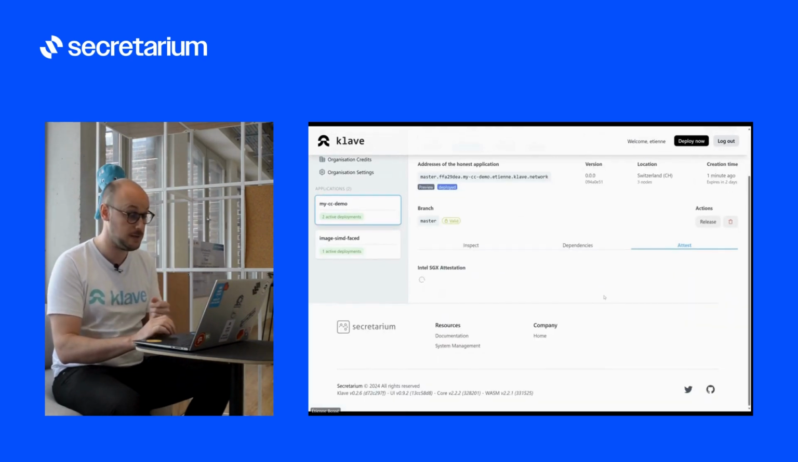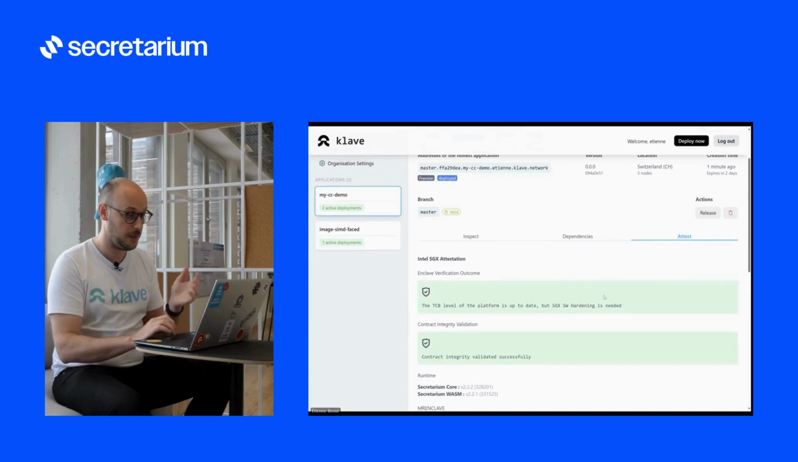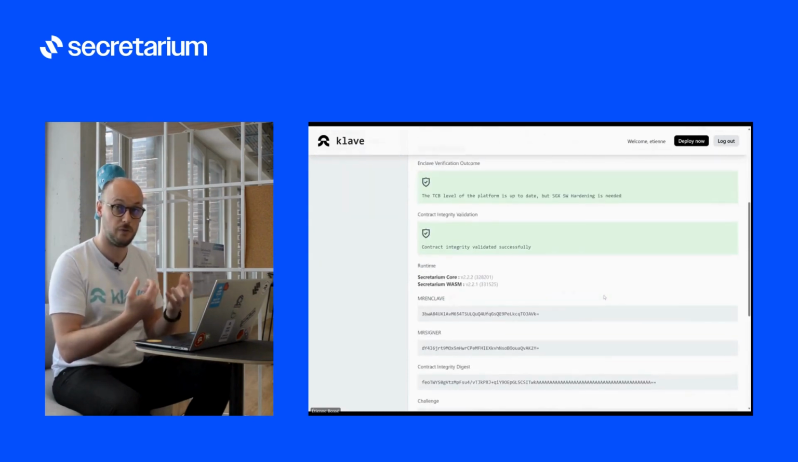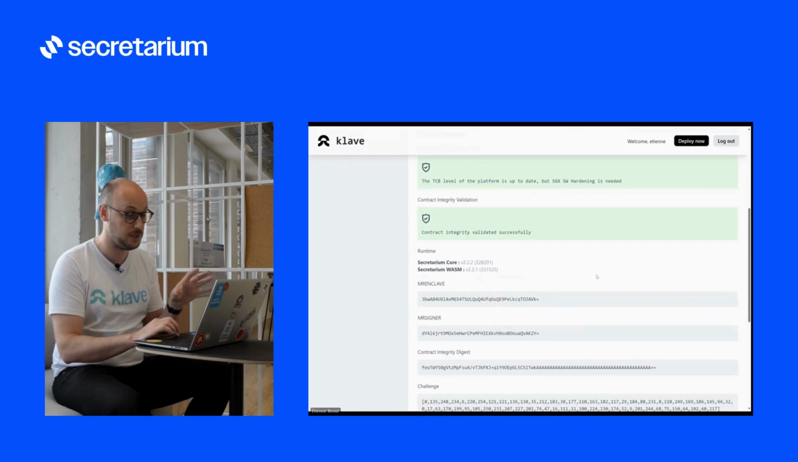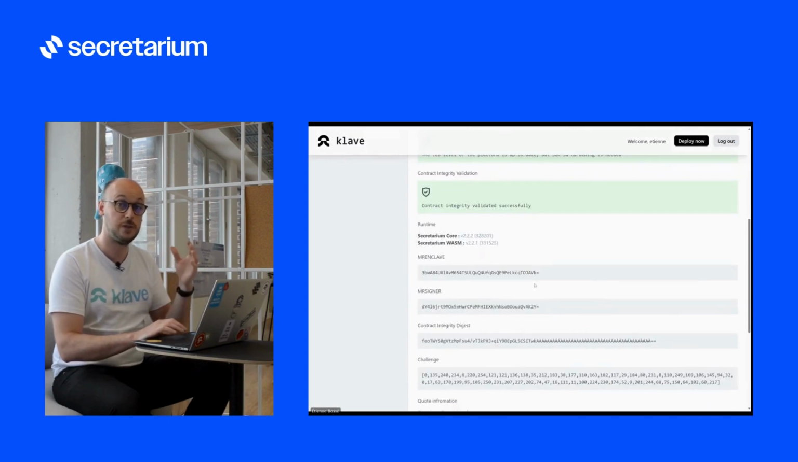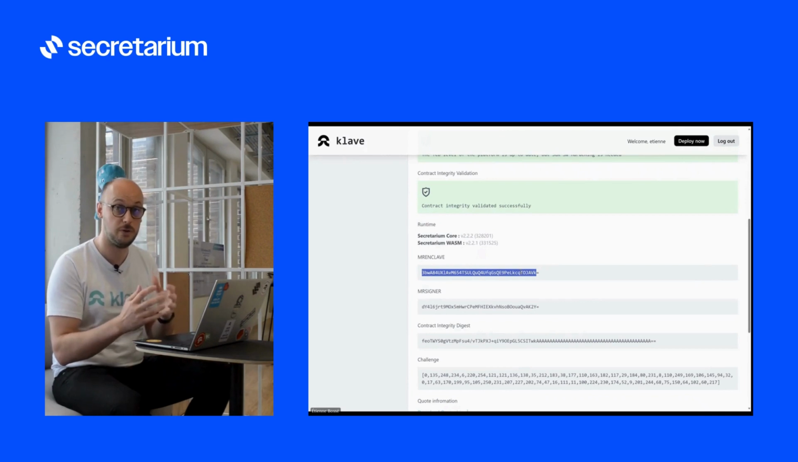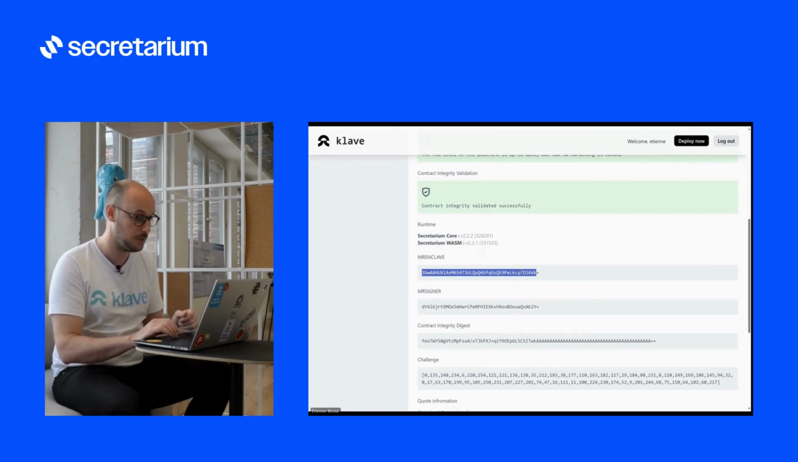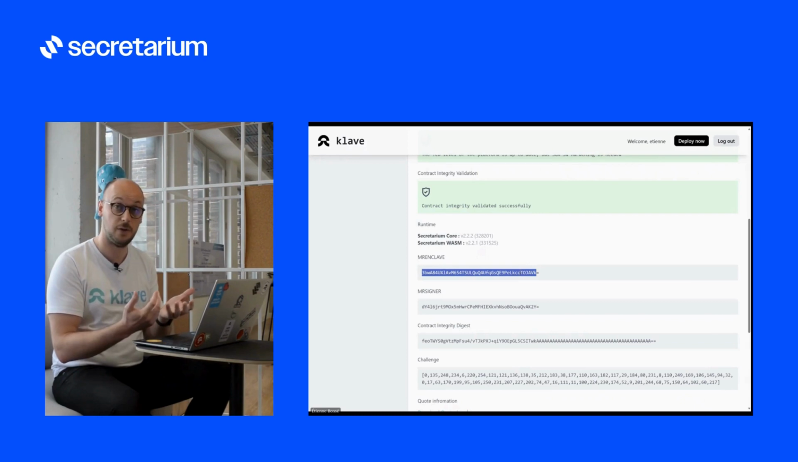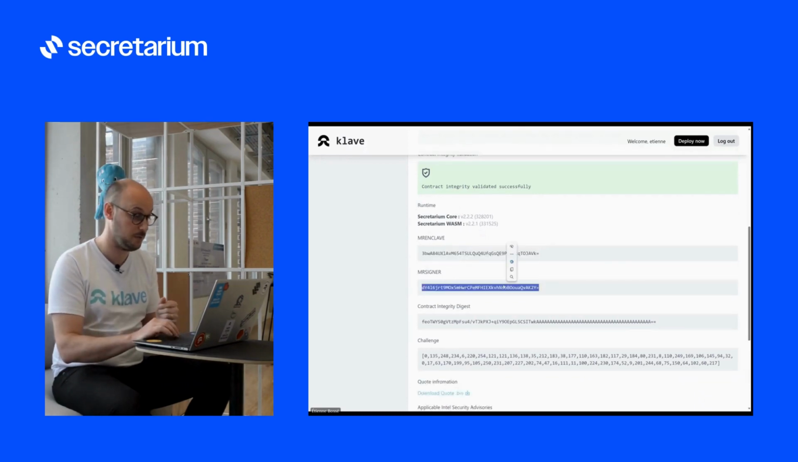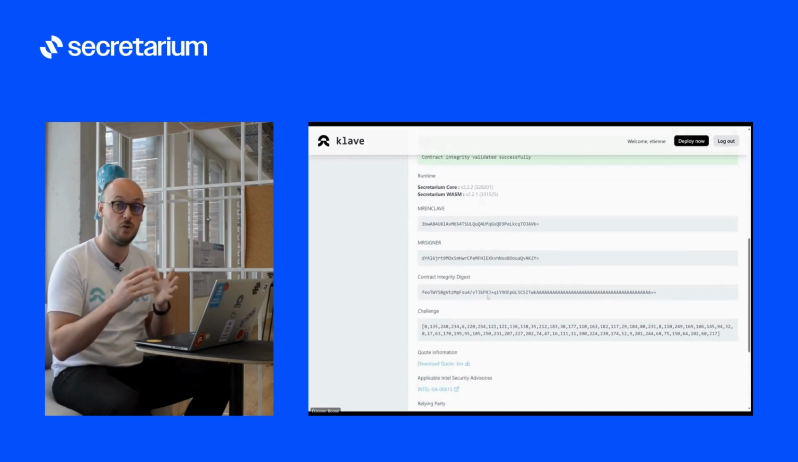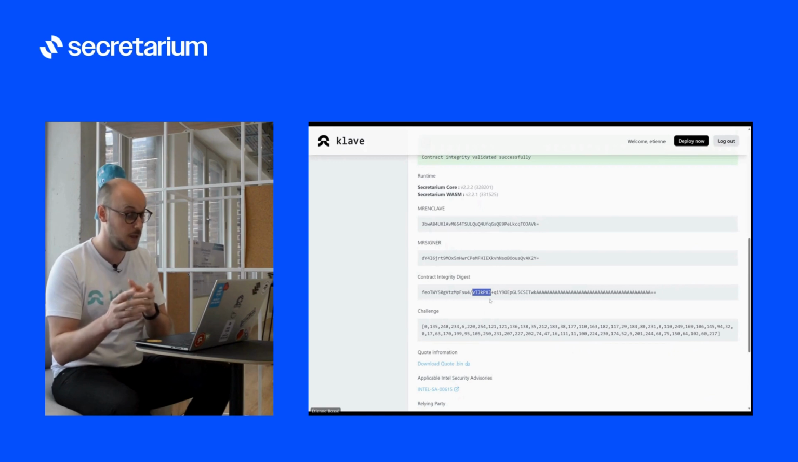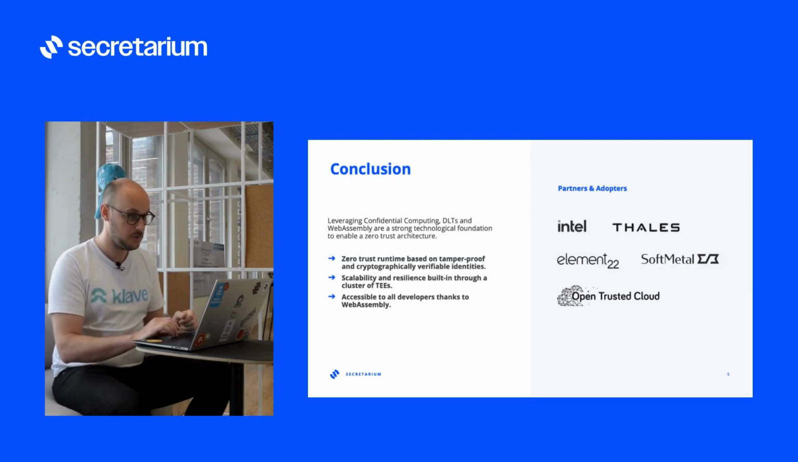So I just did an Intel SGX attestation here. It tells me that it's deployed on a cluster of trusted execution environments that are running on machines with the latest microcode, but also that it's running within a specific enclave. This is the signature of the enclave here, which corresponds to a specific code that you can also build yourself and verify, as it's open source. The MR signer is the signer of the enclave, which is our company, Secretarium. It will always be the same here. And then you have a contract digest here to verify that the attestation is against the correct application hash. So there you go, you have it.